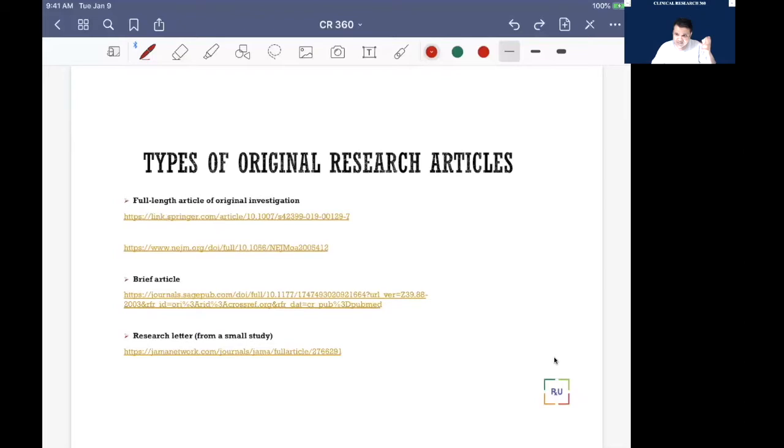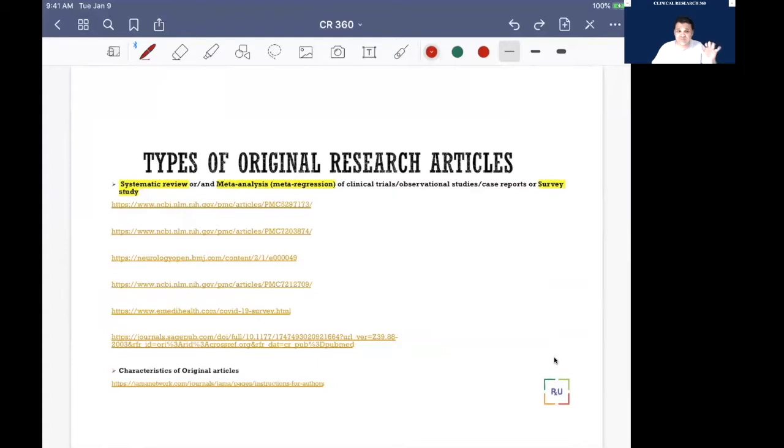And in the second session we covered the full-length original investigation. When you are doing any study, you can present your original study in multiple ways. Number one was the full-length article, which we discussed last time. The brief article, which is a little bit smaller than that. Then if you are super busy or the finding of the research is not that important, you can still write a research letter. It still comes under original research article.